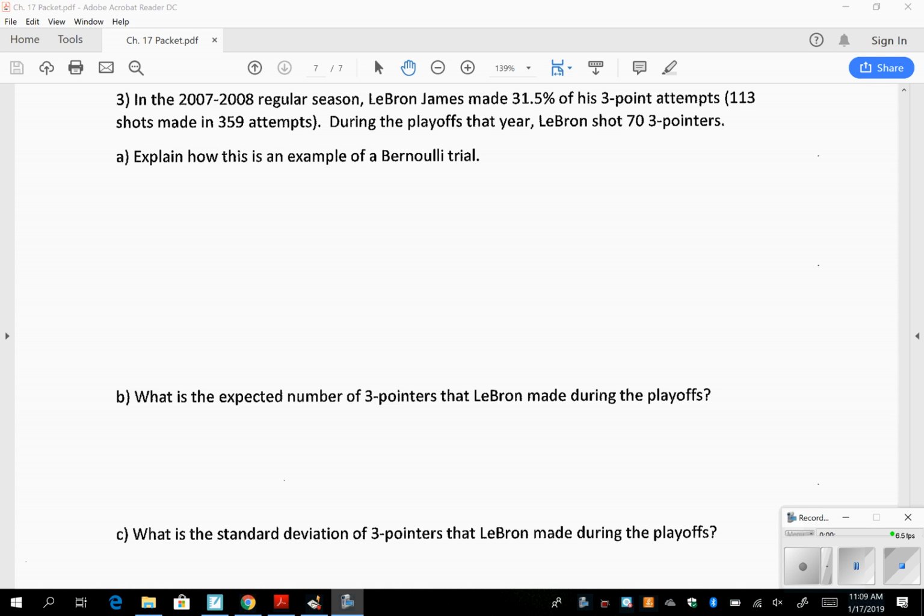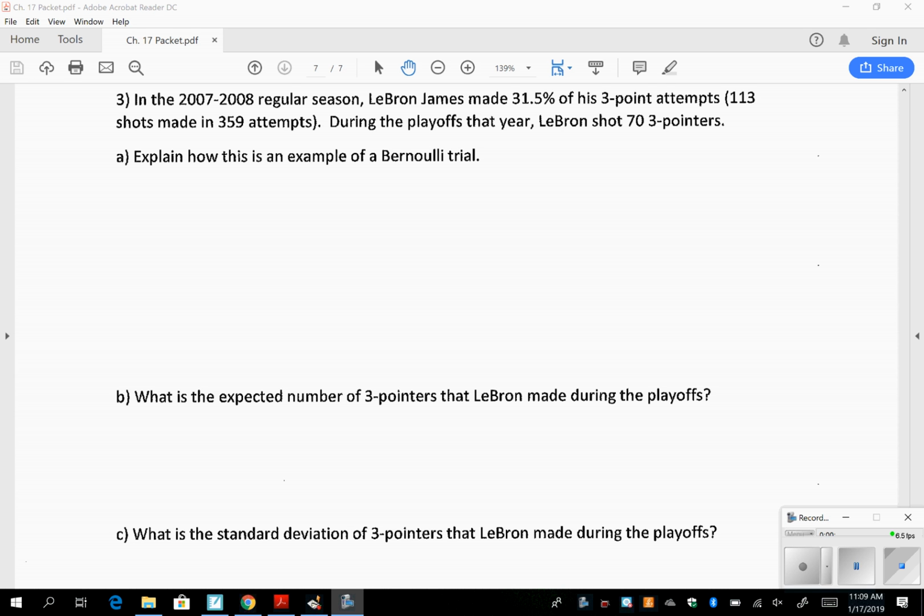All right, we are in period 2 with my AP Stats students from room 101 in H-Town, talking about the King, LeBron James. Jacob, can you read for us number 3?